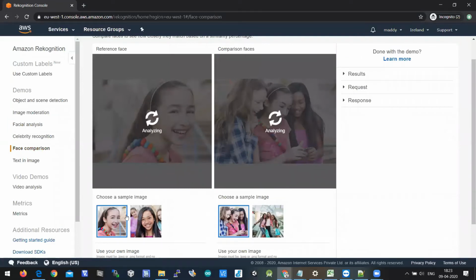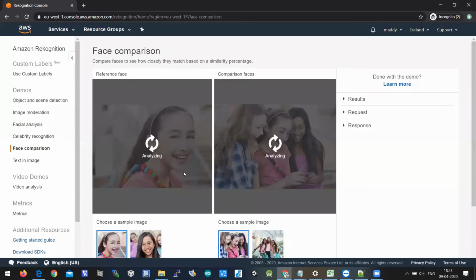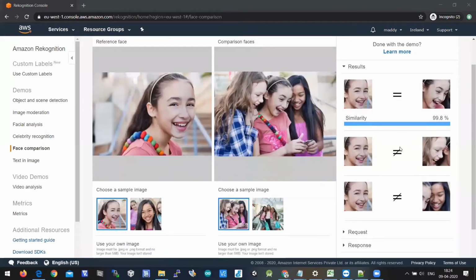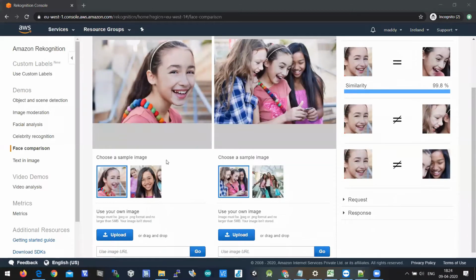There are sample images here: a reference image and a test image. It is trying to identify whether the reference image is there in this test image or not. When you look at the similarity, this particular face is equal to 99.8% in the test image, and it is also comparing with the remaining faces available in the test image. This kind of comparison is simple in AWS because the models are trained, and we can simply do that.